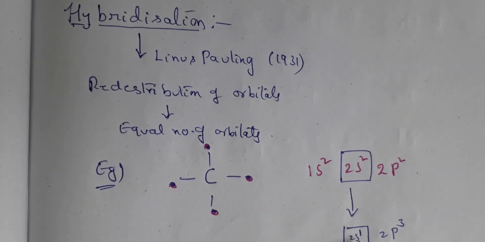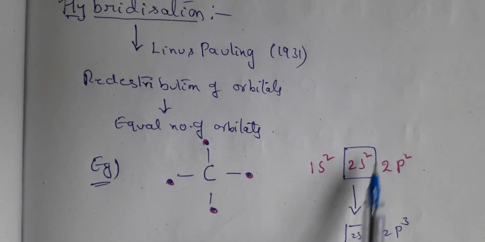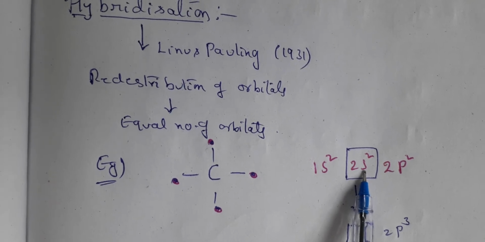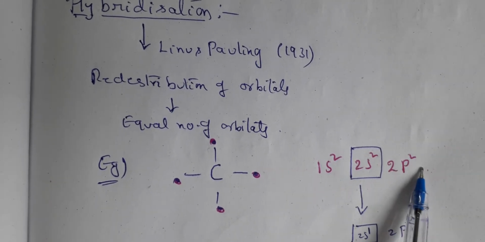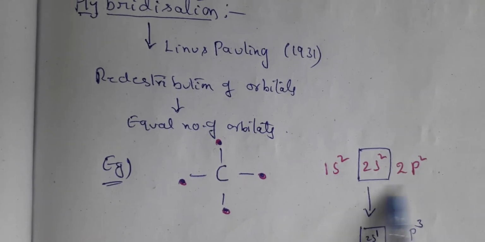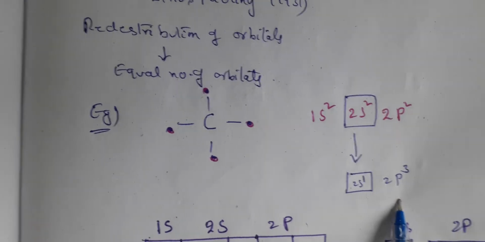In the excited state, one electron from the 2s orbital will jump to the p orbital, making this 2s1 2p3.